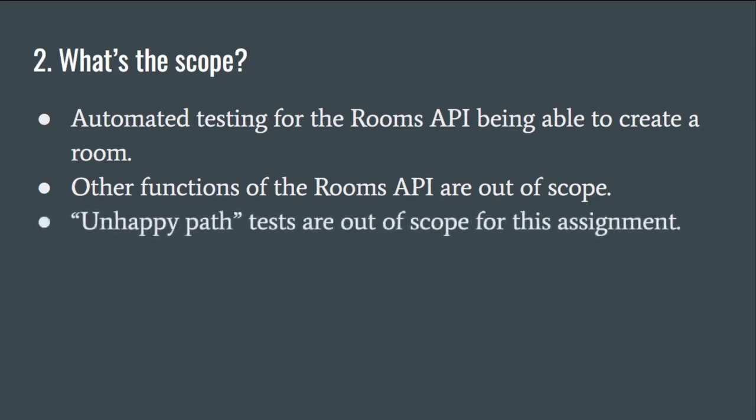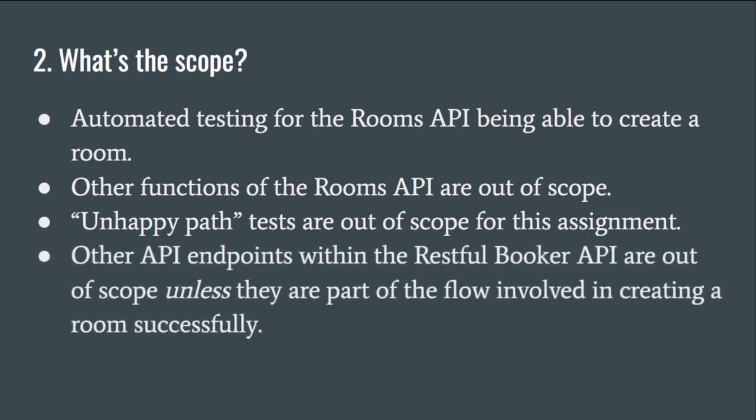I'm also going to put our unhappy path tests out of scope for this assignment, just because I would like to be able to complete this in a reasonable amount of time. But this would be something that you would consider, of course, if you were making a very robust API test suite. Other API endpoints within the RESTful Booker API are going to be out of scope unless they're part of the flow involved in creating a room successfully. We're going to take a look at that in just a little bit here.